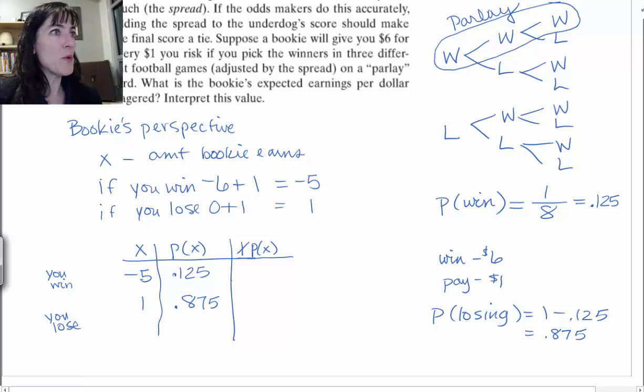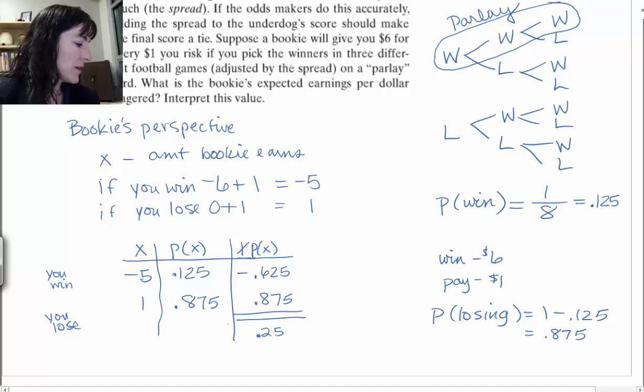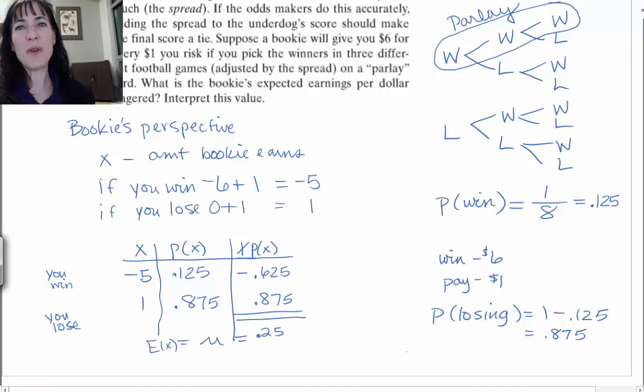Now when we find x times P of x, the -5 times the 0.125 gives us -0.625. And then the 1 times 0.875 is, of course, 0.875. Add those two together, and I get 0.25. So that is my mu, which is also my expected value for the bookie. This is all from the bookie's perspective.